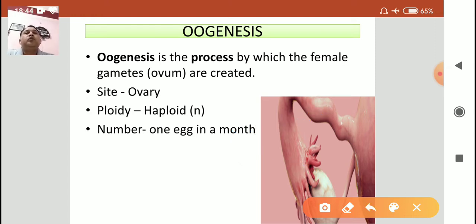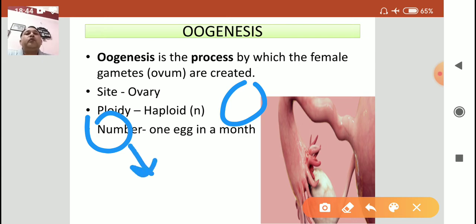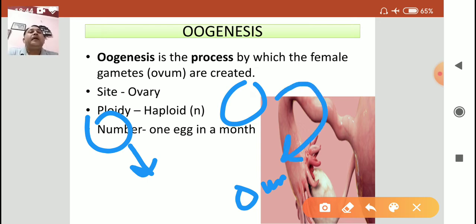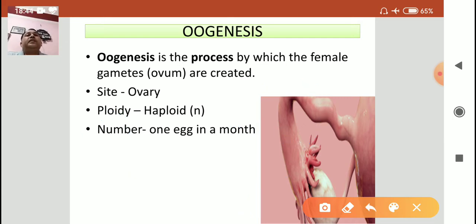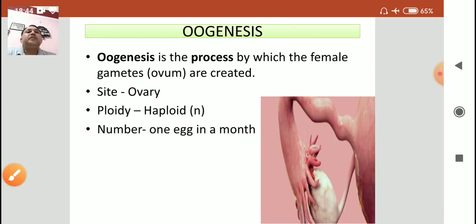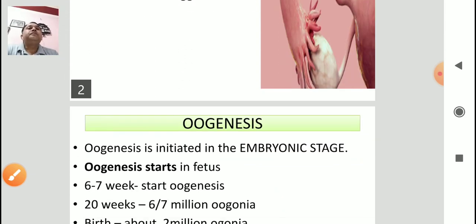There are 2 ovaries, and in a month 1 ovary will release an ovum, and in another month the second ovary will release an ovum. There is a chemical coordination between these 2 ovaries, so that in a month only 1 ovary is functional and releases an ovum, or performs the process of oogenesis. So what is the process of oogenesis and how is that ovum produced? The complete study we will look at later.